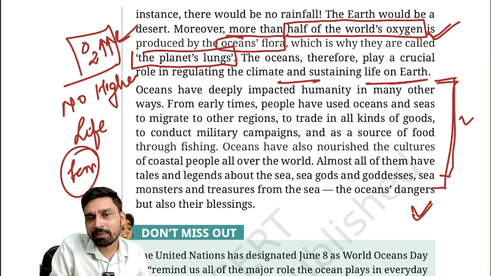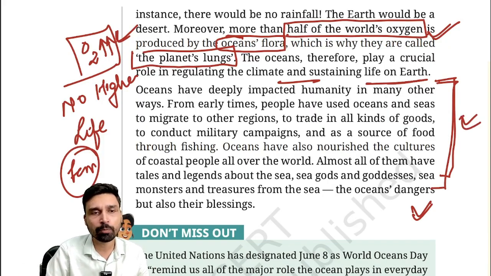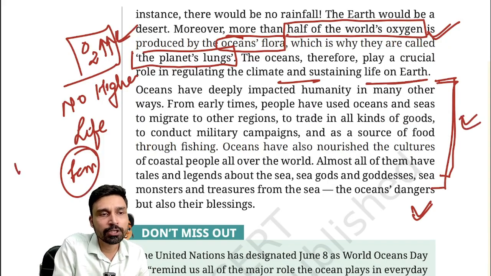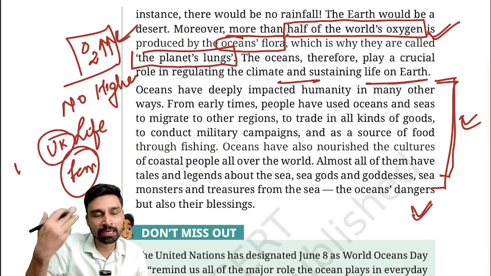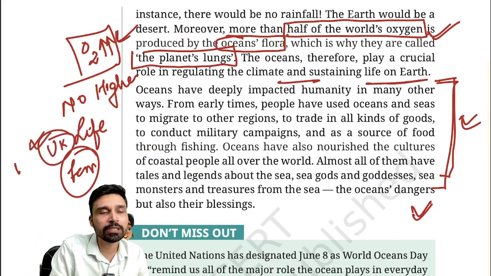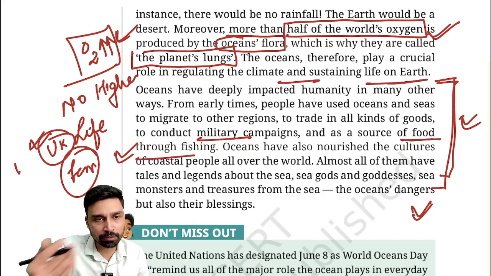Plus, since time immemorial, oceans have been used for a variety of purposes. For example, can you imagine the UK would not have been able to rule over such a large parcel of the world, including India, if it was not for navigation in the ocean? So people have carried out military campaigns. People of Japan depend upon fishing. Largely, traditionally, they depend upon fishing from the oceans.